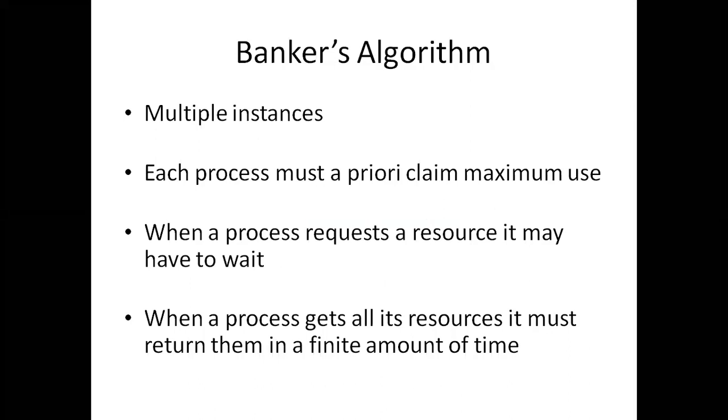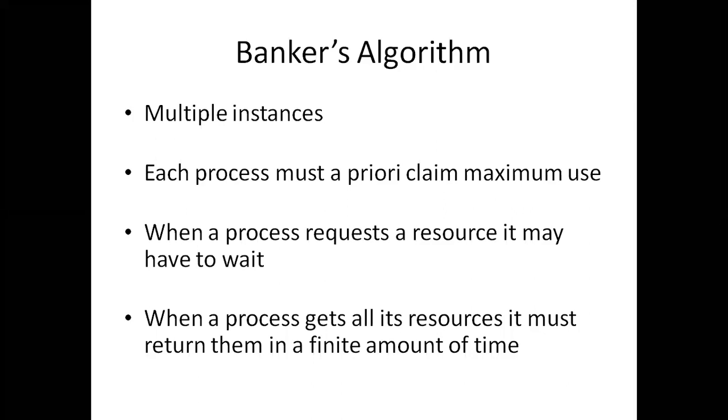As I told you, in the Banker's algorithm, we have multiple instances. And next, each process must priorly claim its maximum use. That means the process must inform how many resources it requires to complete its task. And next, when a process requests a resource, it may have to wait. That means immediately we cannot assign all the requested resources.